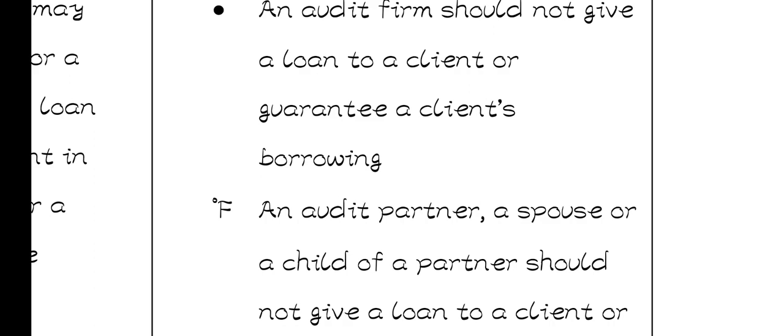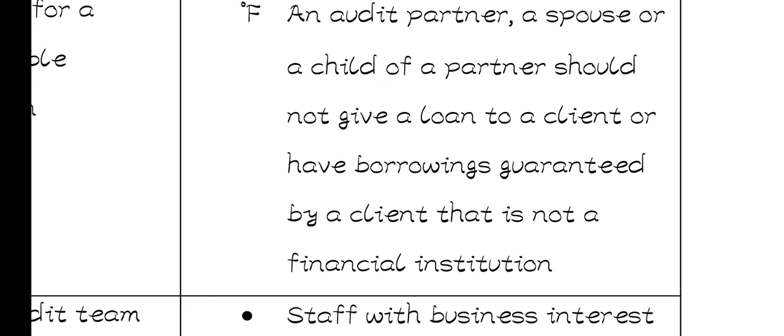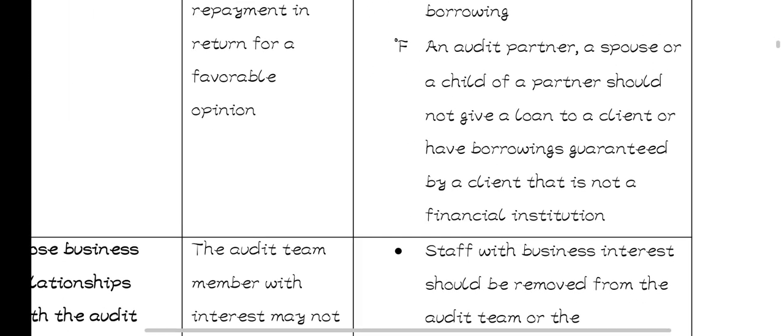Then even MTN is not allowed to give a loan to KPMG. Yeah. In simple understanding, they should not borrow from each other, or lend to each other, because that will affect their opinion in the audit report.